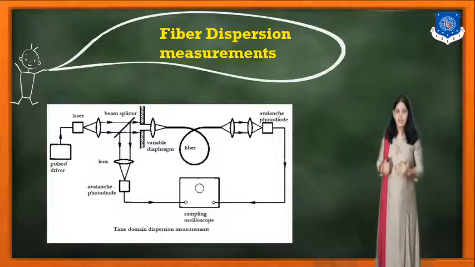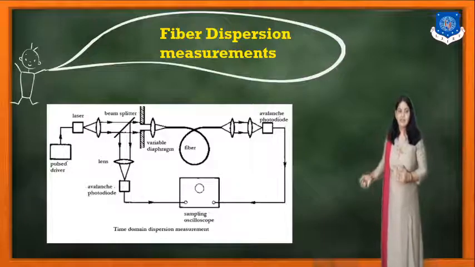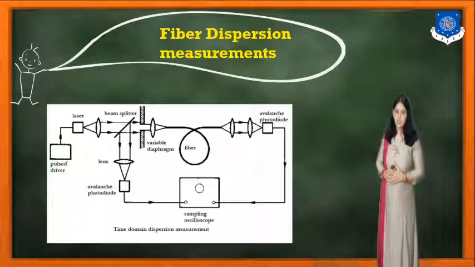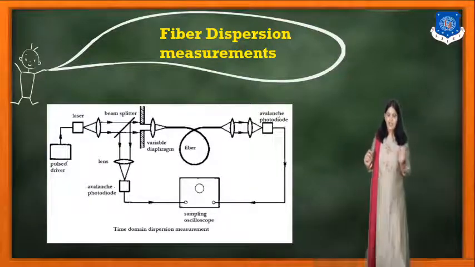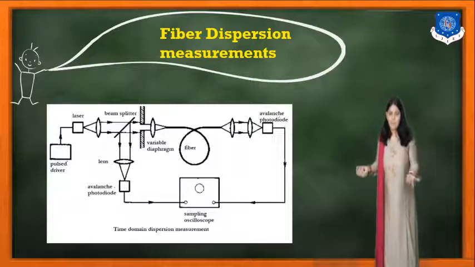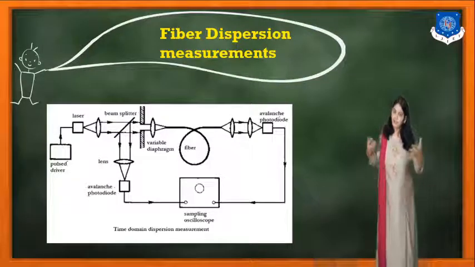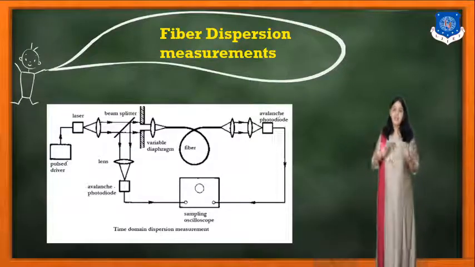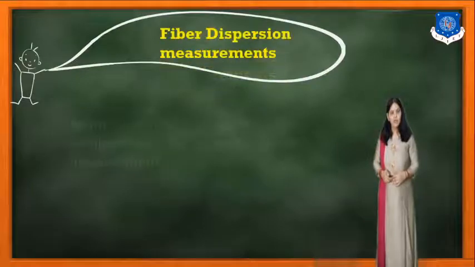Again, the light can be detected by the avalanche photodetector and it is given to the oscilloscope. At the other end, the same thing can be done. So we can measure what happened with the waveform while it was transmitted and while it is received. You can match both waveforms and study whether dispersion is there or not.